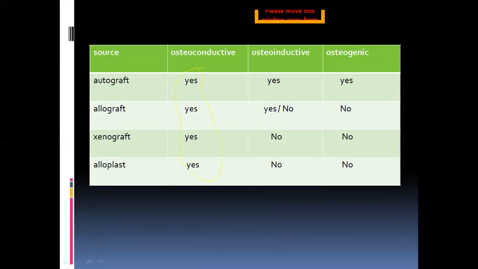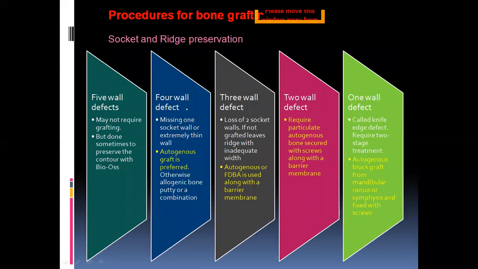Now, what are the applications of the bone grafts? Where we use these grafts commonly in dentistry is in socket and ridge preservation. If there are any defects in the socket wall, then we can use the graft material. So there are 4-wall defect, 3-wall defect, 2-wall defect, and 1-wall defect. Here, 4-wall defect means 4 walls are present.